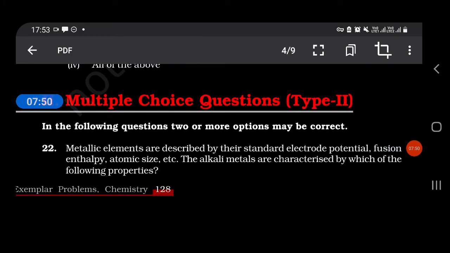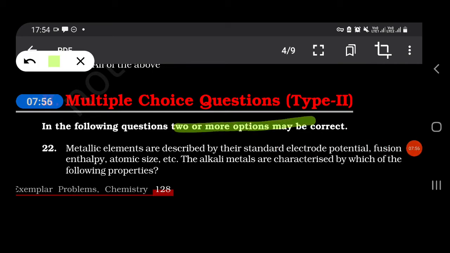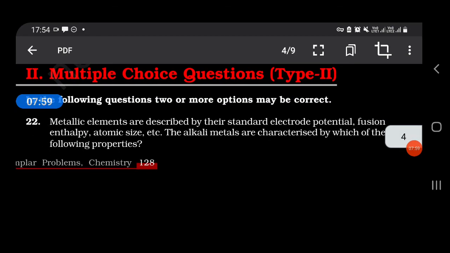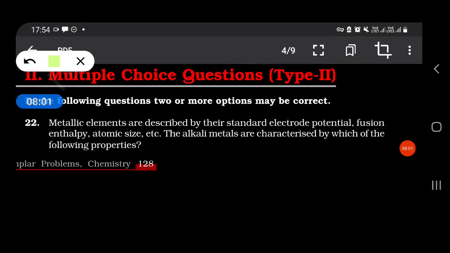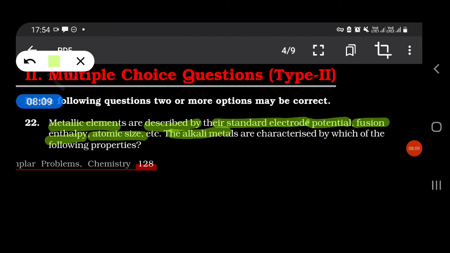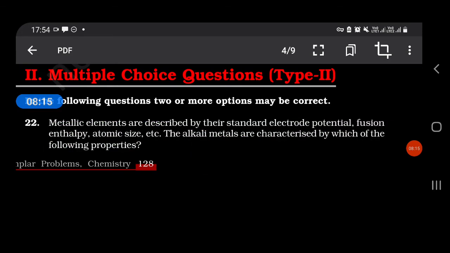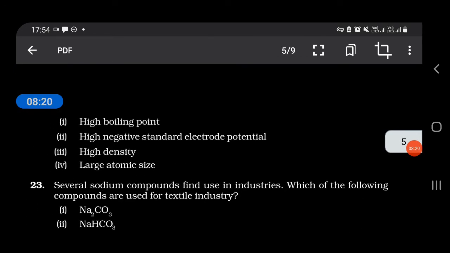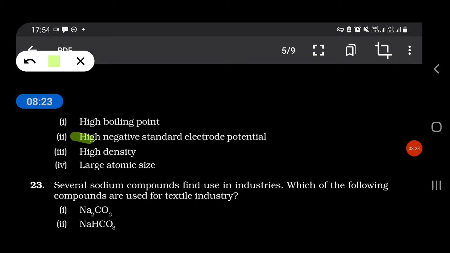Now, in the following questions, two or more options may be correct. Metallic elements are described by their standard electrode potential, fusion enthalpy and atomic size. The alkali metals are characterized by which of the following properties? High negative standard electrode potential and large atomic size.